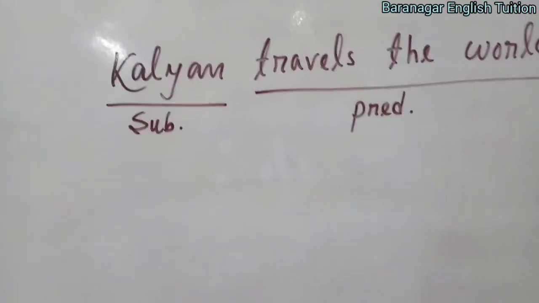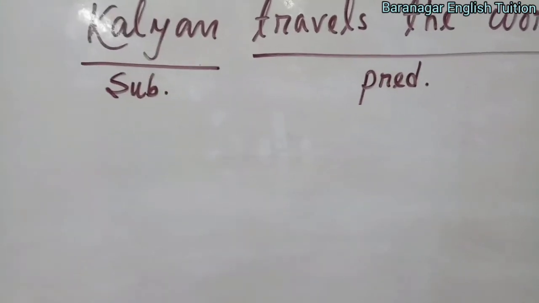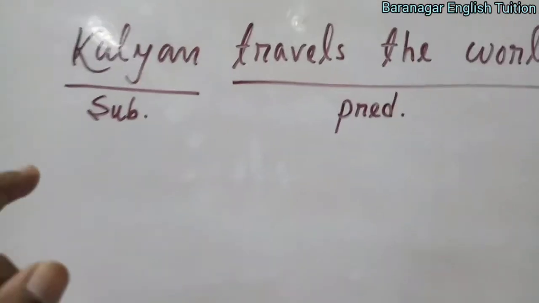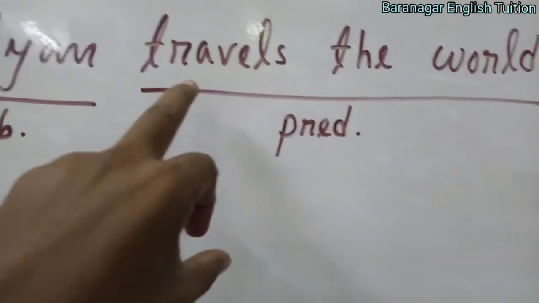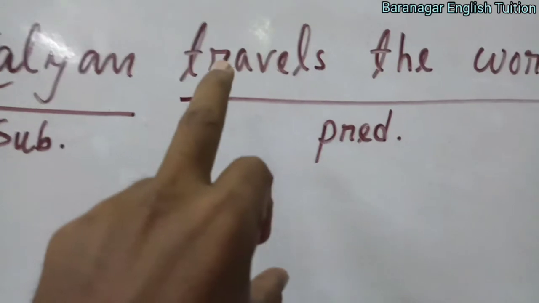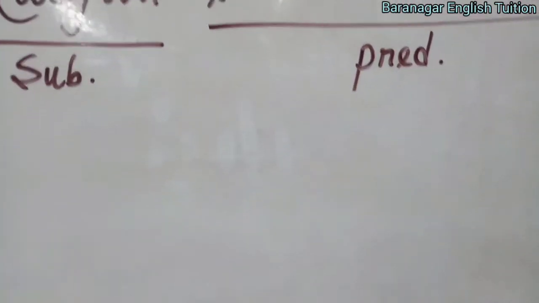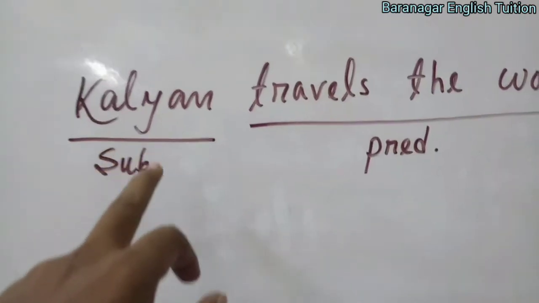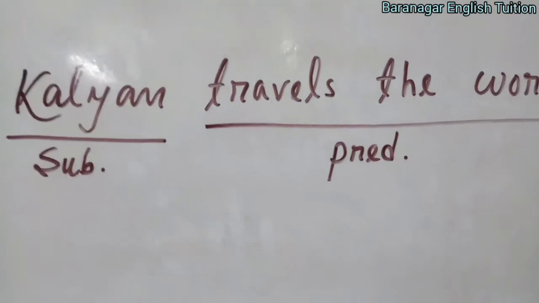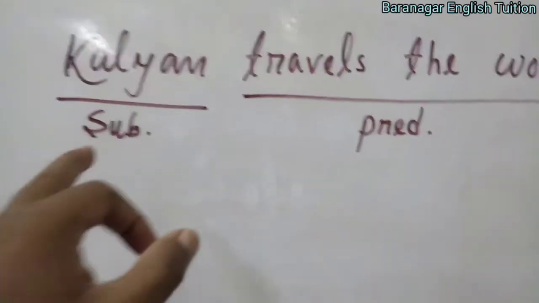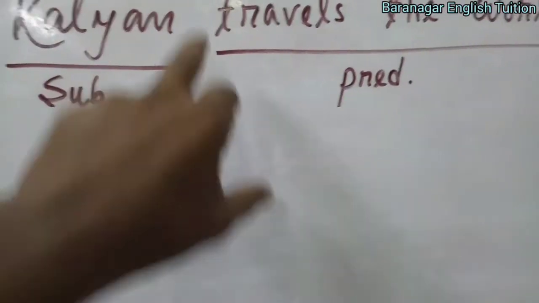Number two, ask the question to the verb. Here this is subject, this is verb, this is object. Now ask the question directly to the verb with who for a person, and what for a non-living thing. Here Kalyan is a person, so ask the question with who: who travels the world? What answer are you getting? You are getting Kalyan. Kalyan travels the world. Who travels the world? Kalyan. So Kalyan is the subject.